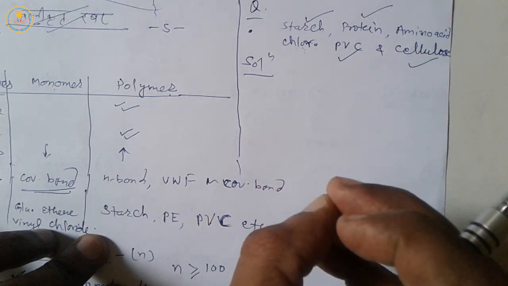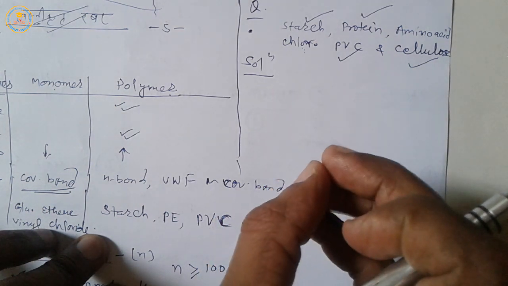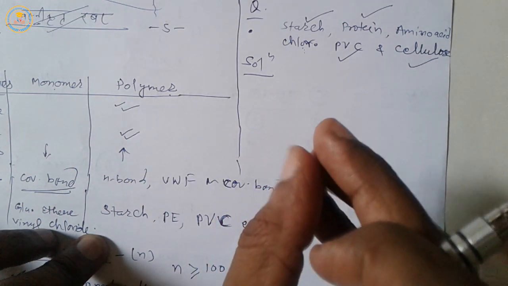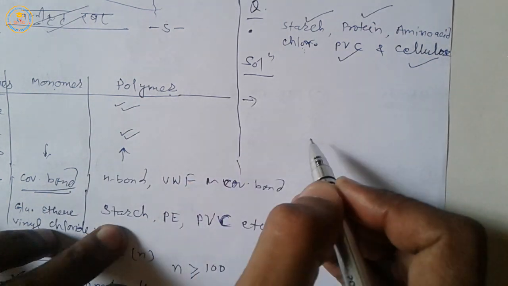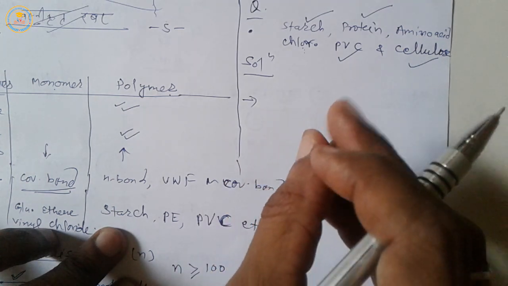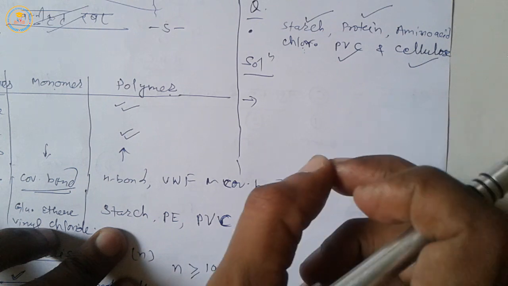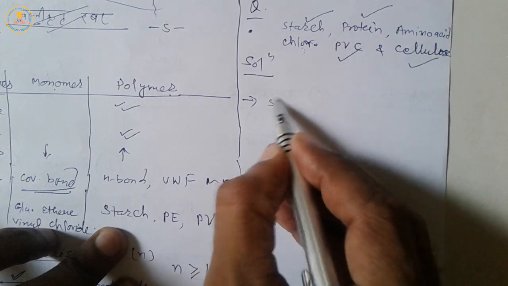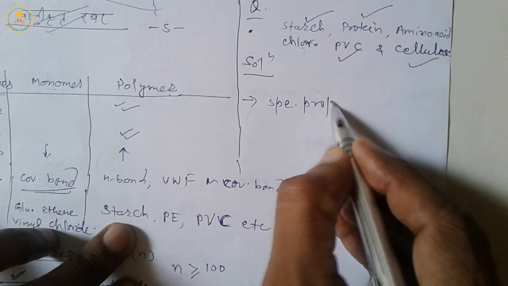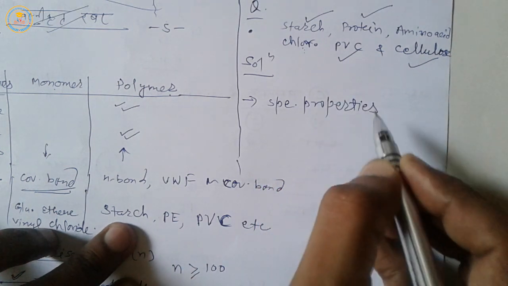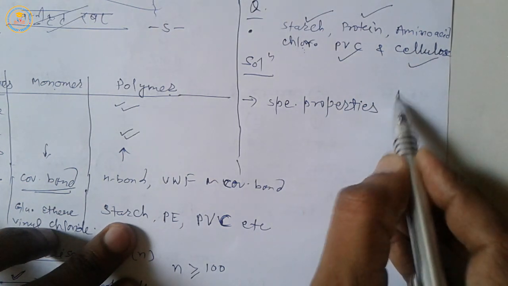Polymers are composed of organic and inorganic both types of molecules. Specific properties of polymers are due to their large size.